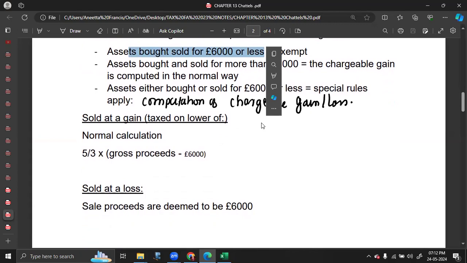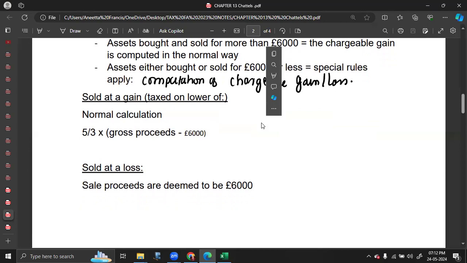We have to check whether it was sold at gain or sold at loss. If it was sold at gain, that means the selling price is greater than 6,000, cost is less than 6,000. So if it is sold at gain, you need to calculate your chargeable gain as the lower of the normal calculation, which is selling price minus cost, or 5/3 into gross proceeds minus 6,000. So gross proceeds is your net proceeds plus selling cost.